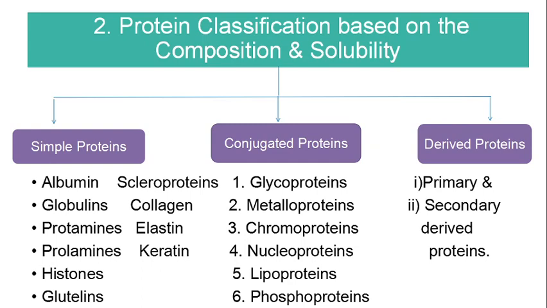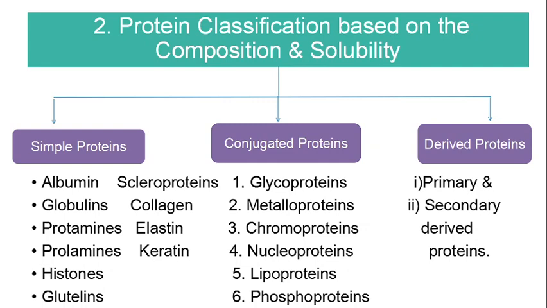The primary derived protein is produced from the native protein without the breakdown of peptide bonds. So in the primary derived protein, the peptide bond will be retained. The primary structure will be retained, but it will lose the secondary, tertiary and quaternary structures. Then proteans and metaproteins. So from the native protein, we get proteans and metaproteins, which are coagulated and denatured proteins.